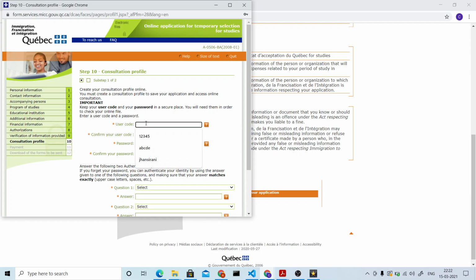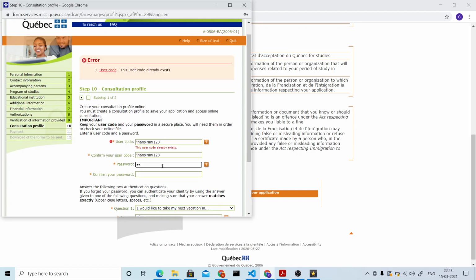You need to give some user code here. So I'm just giving something. Just make sure that your user code is between 8 to 16 characters. It can have numbers and letters, lowercase or uppercase. They provided you some guide here. And you also need to give a password, and this password should contain one lowercase letter and one uppercase. So it said user code already exists, so I'm just trying some other username.